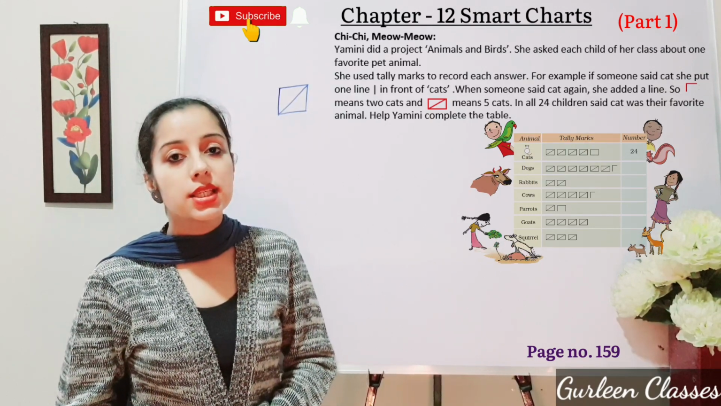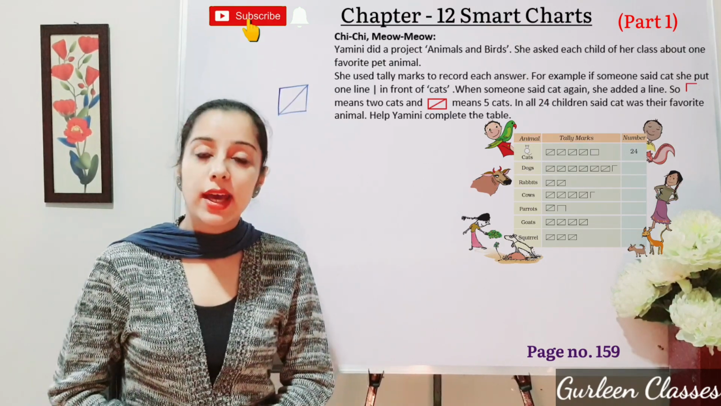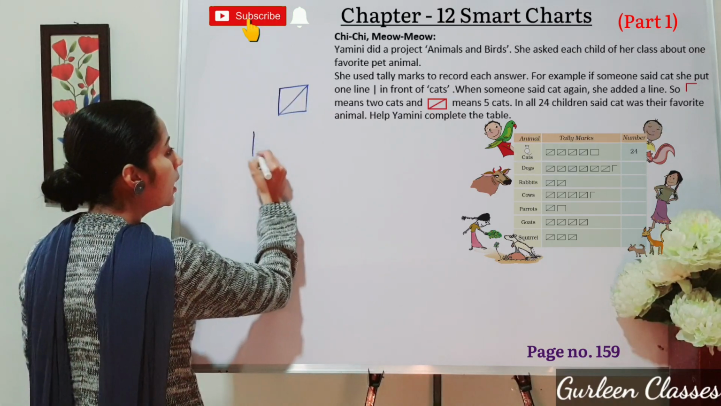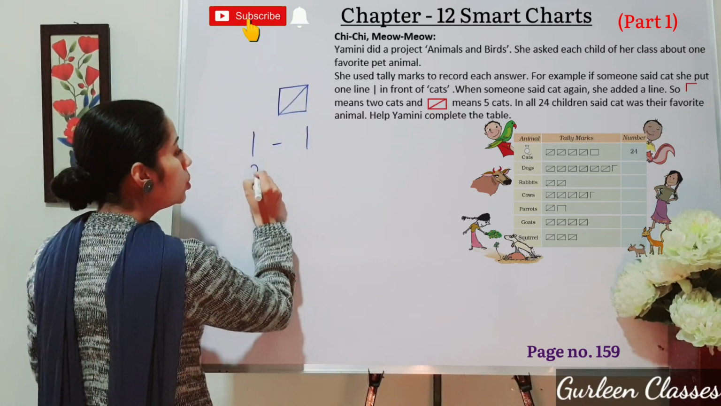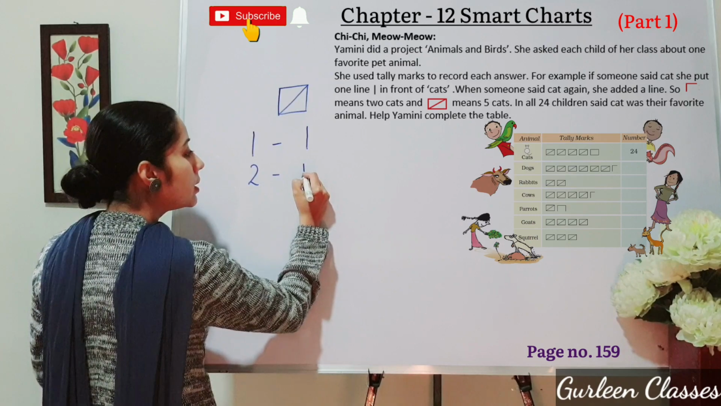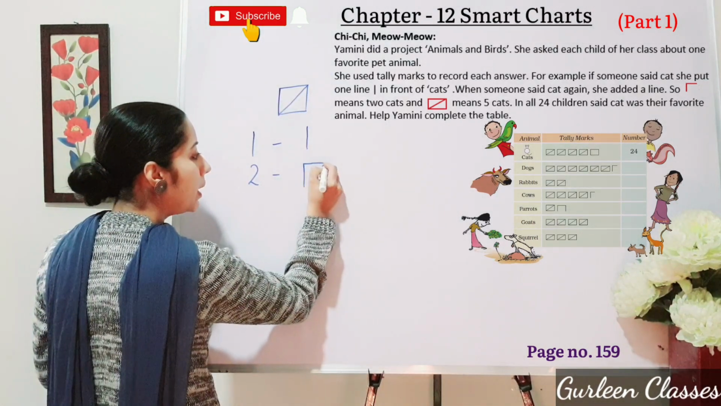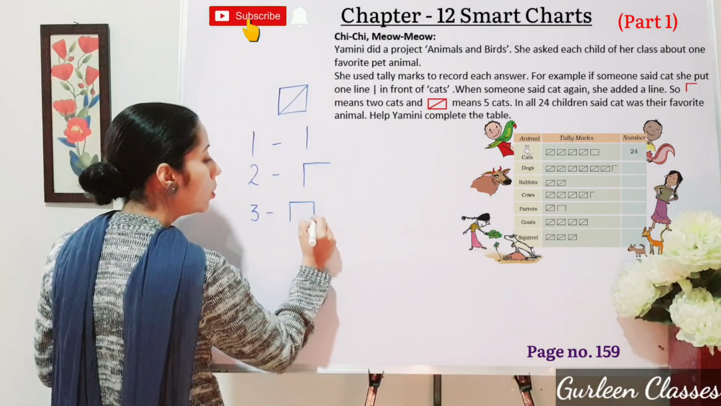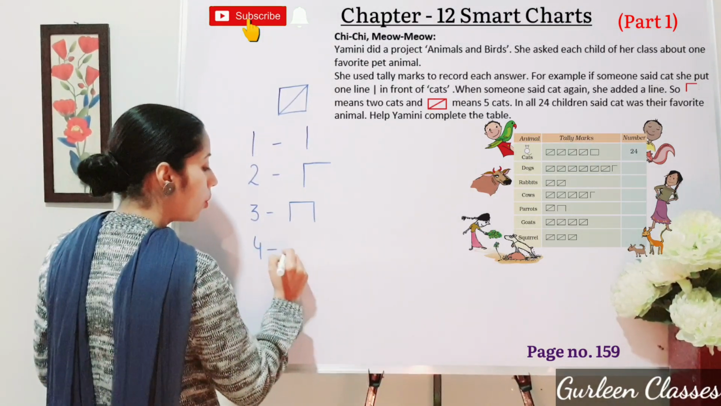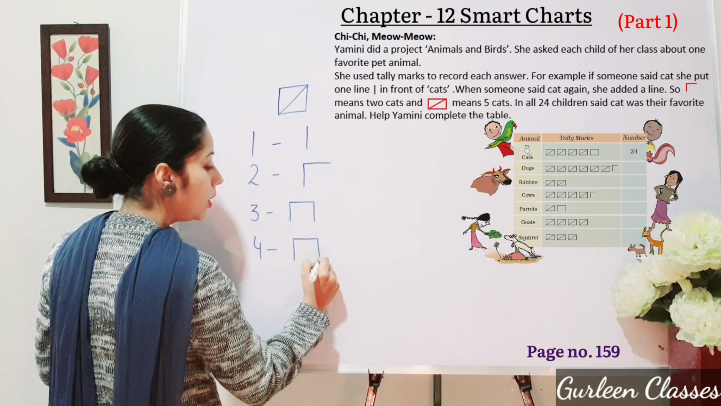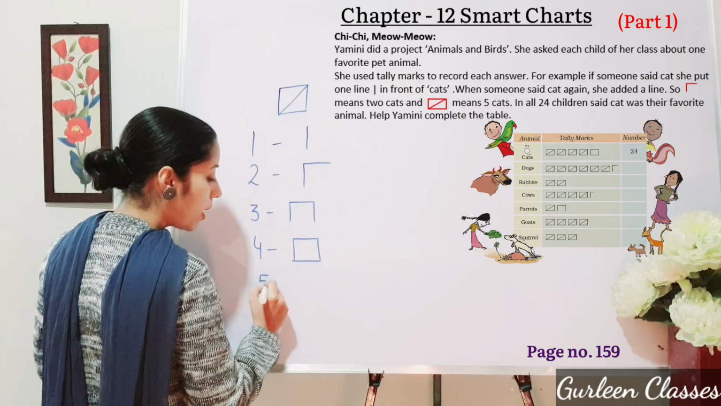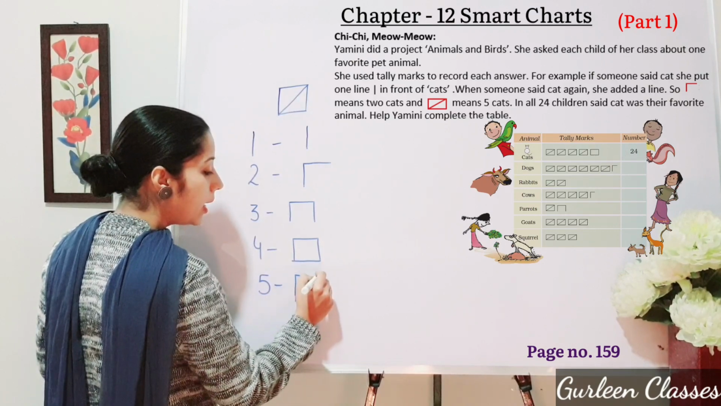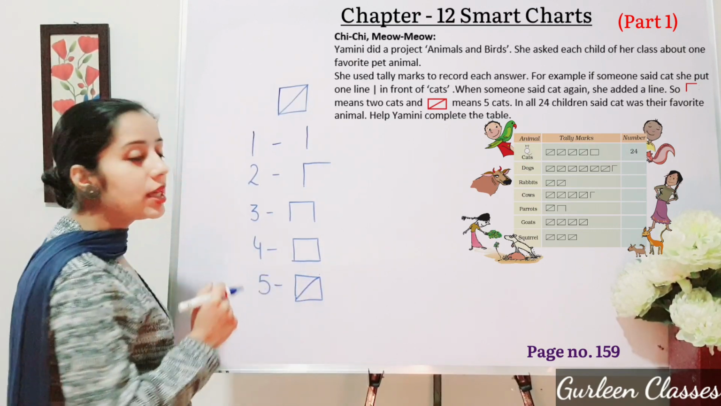So here she has used this symbol for 5. For 1 she has used 1 vertical line. For 2 she has used 2 vertical lines. For 3 she used the symbol 1, 2, 3. And for 4, 1, 2, 3, 4. And for 5, 1, 2, 3, 4 and 5. So this symbol is for 5.